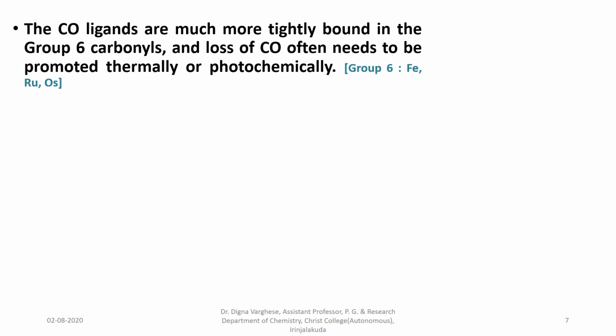The CO ligands are much more tightly bound in the group 8 carbonyls. Group 8 contains iron, ruthenium, osmium. And loss of carbon monoxide often needs to be promoted thermally or photochemically. We know in the case of iron pentacarbonyl, only 2 CO groups are substituted by the incoming ligands. That means that